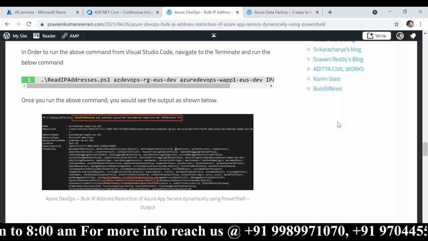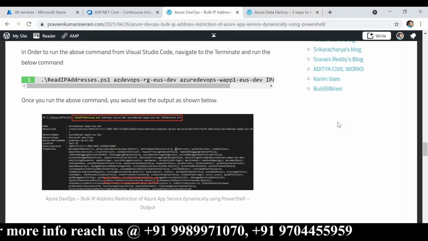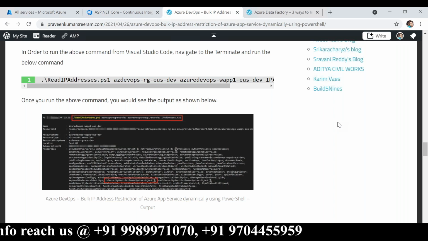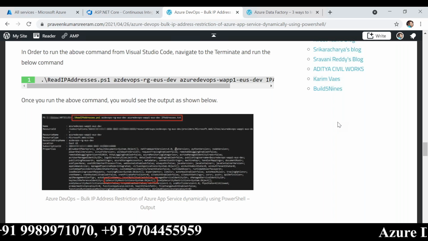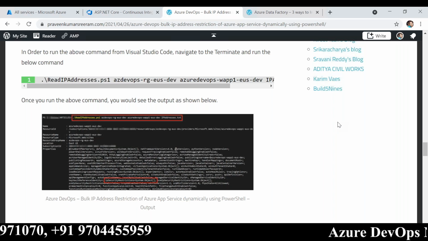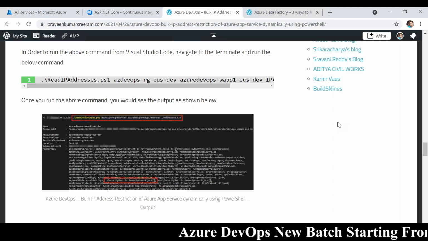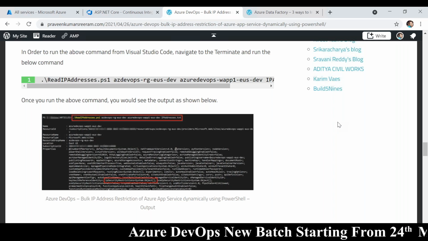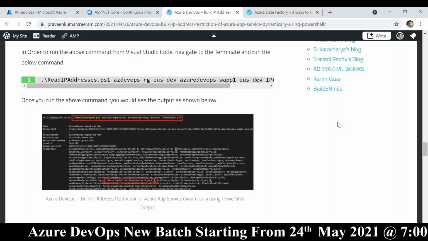Right now I'm running a batch, so we already spent 40 hours, I think, and there are 3 more sessions, 4 or 5 hours left. Minimum is 30 hours that I guarantee, but it depends on how many questions you ask in every session. Based on that, every day we will extend for 15, 20, or 30 minutes. Obviously, I will end once I'm done with my session.